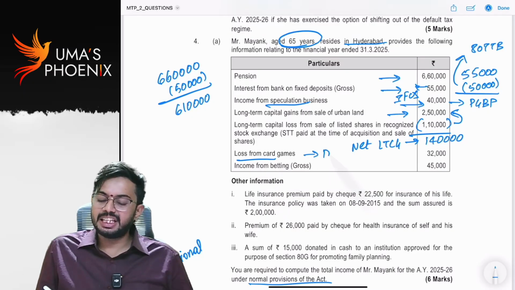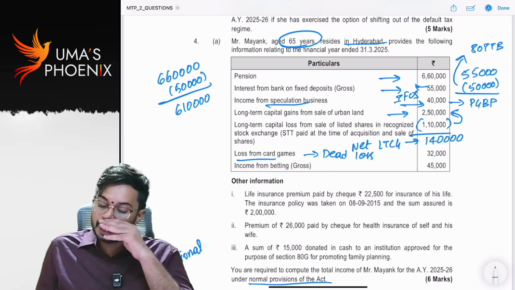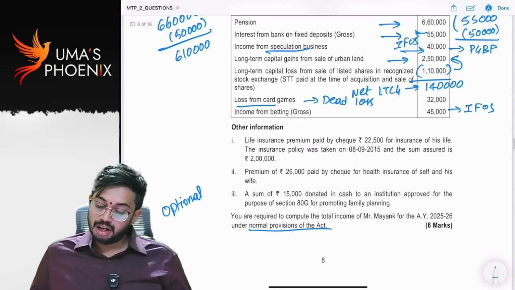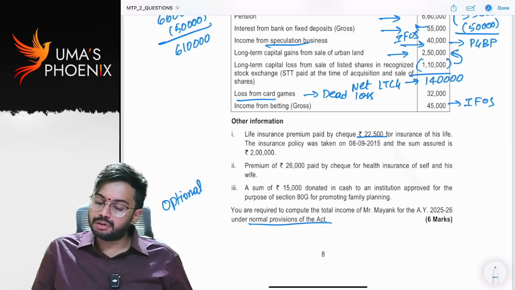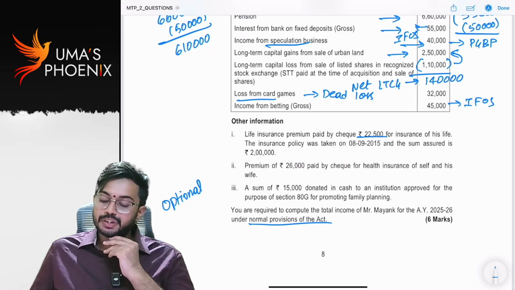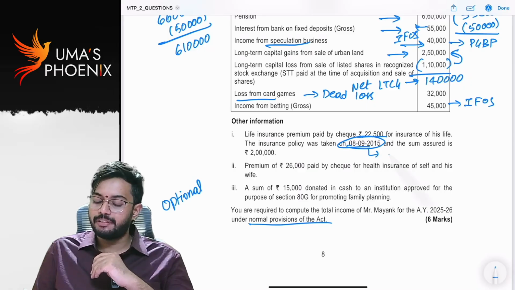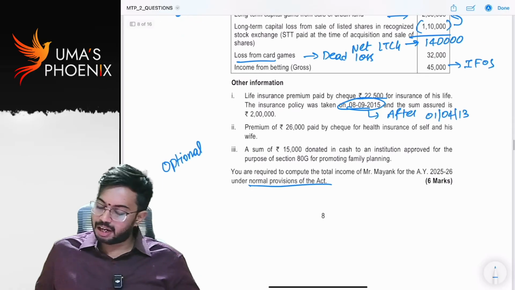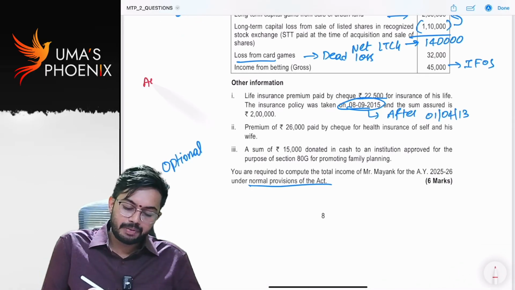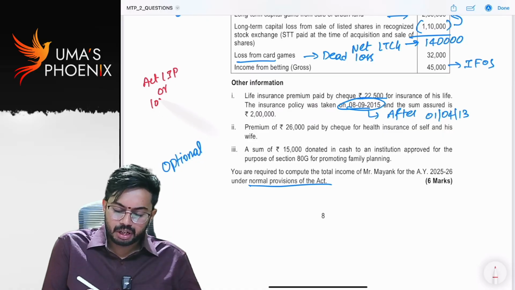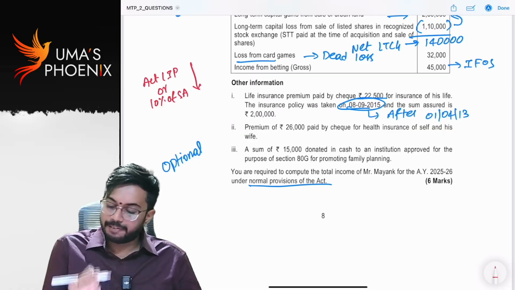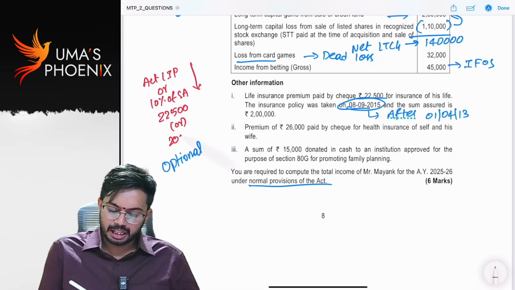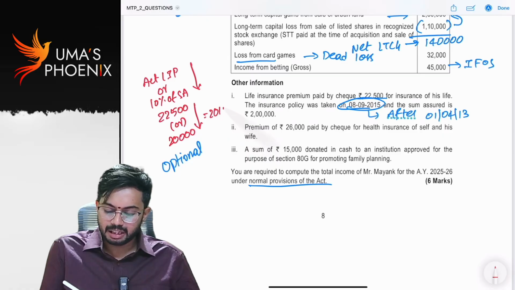Loss from card games. This is dead loss. That loss cannot be set off against any income. Income from betting. This is taxable under other sources. Life insurance premium paid by Jack, 22,500, for insurance of his life. Insurance policy taken 8th September 2015, that means after 1st April 2013. So how much deduction is allowed? Actual life insurance premium or 10% of sum assured, whichever is lower. Actual premium is 22,500; 10% of sum assured is 20,000, 2 lakh into 10%. Whichever is lower, 20,000 is allowed as deduction.